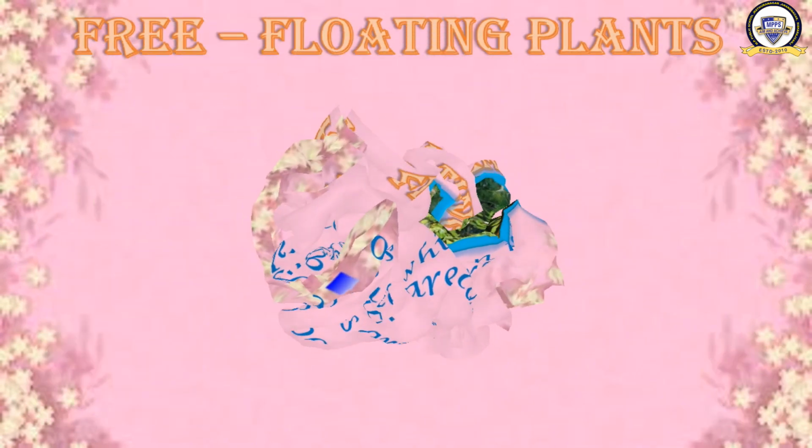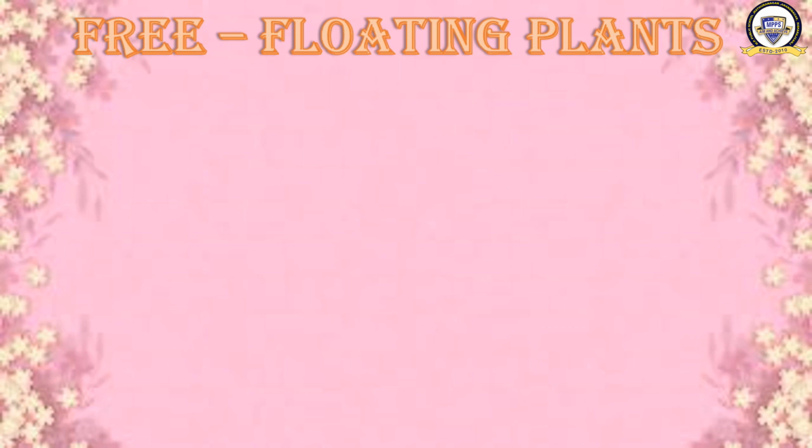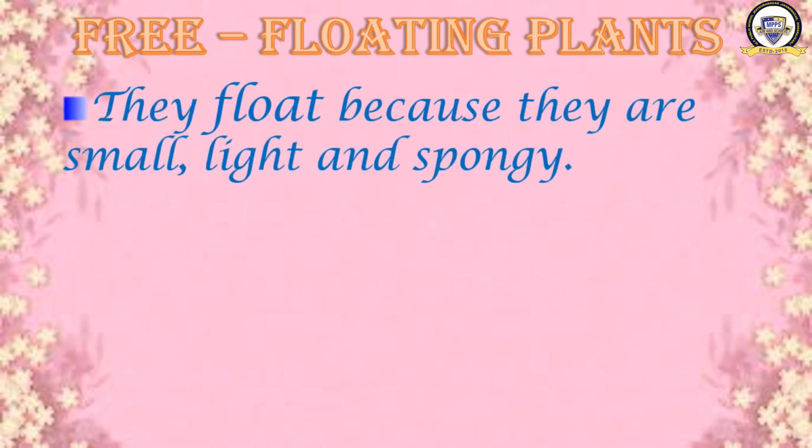What are they? They float because they are small, light and spongy. Free floating plants float on the surface of the water. Their roots are not fixed in the soil, and they float because they are small, light and spongy. Spongy means it is very soft. You can squeeze it easily. Light, it does not have any weight, and it is small.